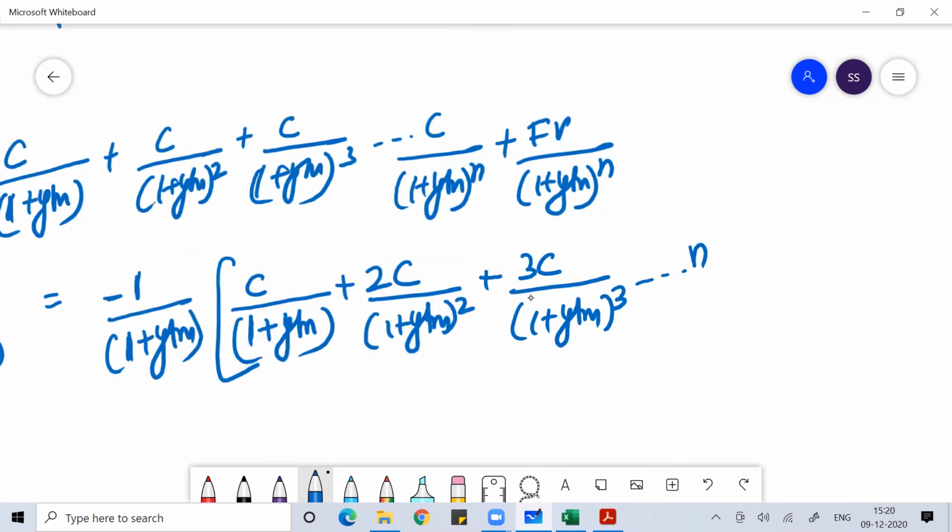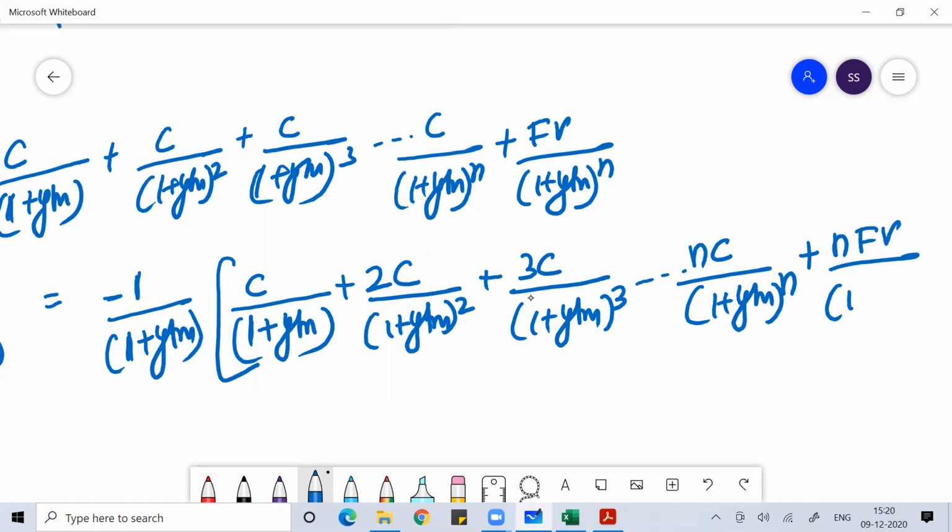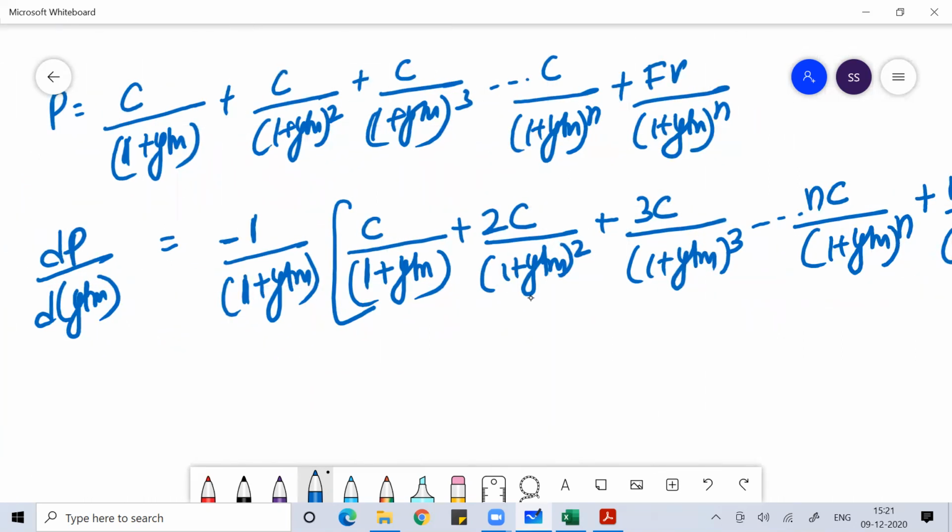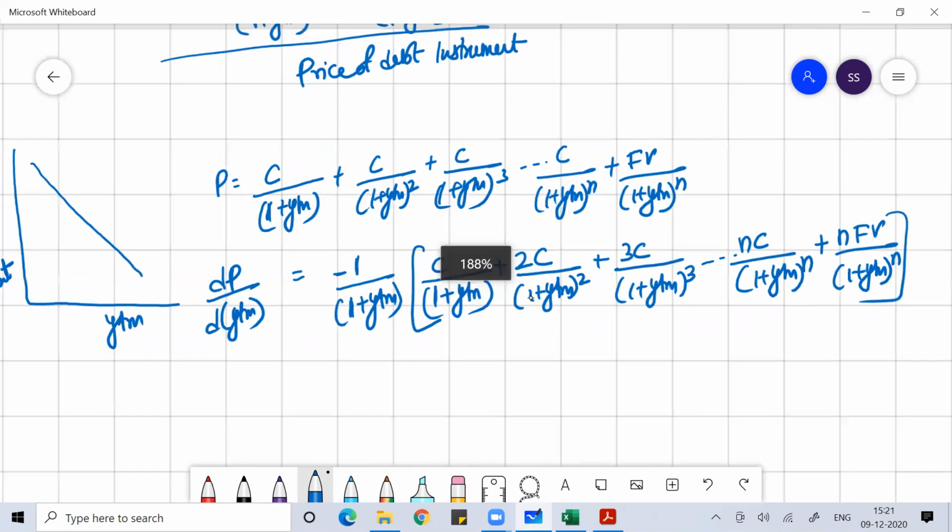Like this you get n c divided by 1 plus YTM to the power n plus n FV, FV meaning face value, divided by 1 plus YTM to the power n. So this is what we got if you do the differentiation. I hope you remember differentiation.